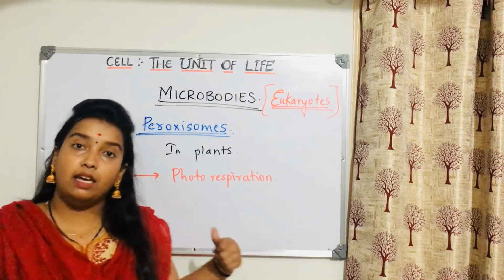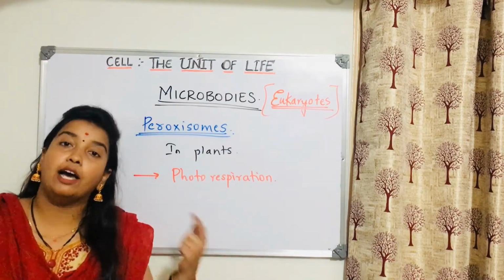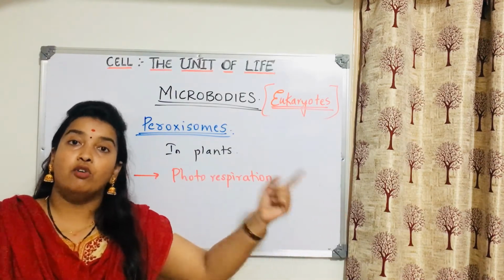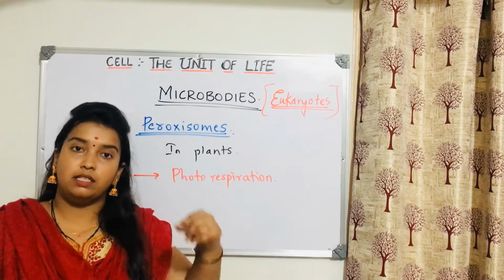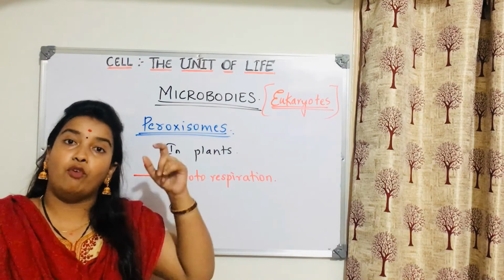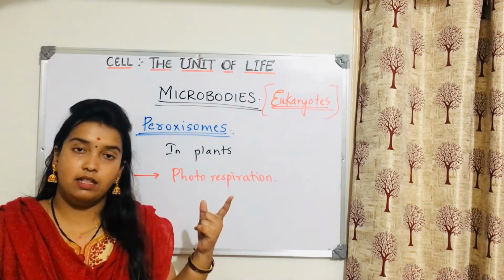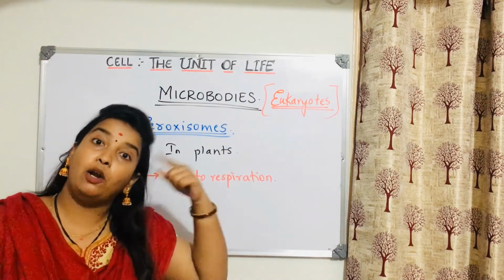But here in photorespiration, instead of combining with carbon dioxide, RuBP combines with oxygen and forms phosphoglycolate. If you don't remember, please turn the pages back and revise and then learn it again. So phosphoglycolate is produced along with PGA in the photorespiration process. Then that phosphoglycolate will form glycolate in the chloroplast.